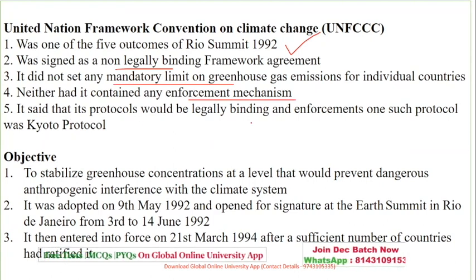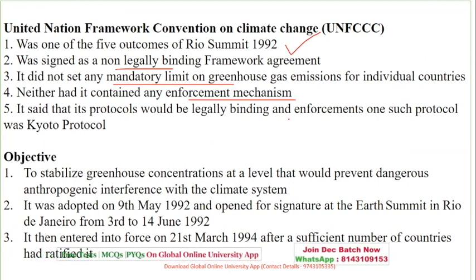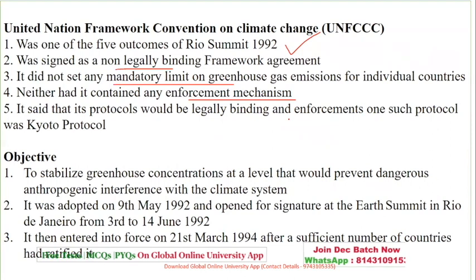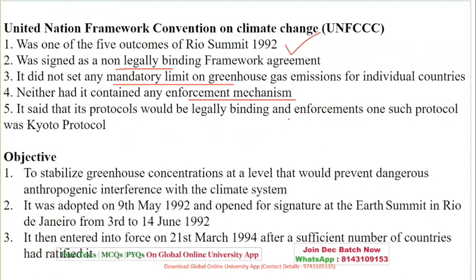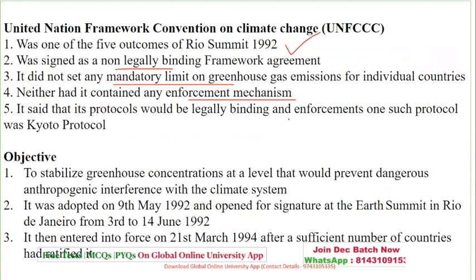It said that protocols will be legally binding and enforced with the help of the Kyoto Protocol. So the objective was to stabilize the greenhouse gas concentrations and prevent activities which are dangerous. It was adopted in 1992 and open for signature in 1992 itself, in the month of June, and it came into force in 1994 with a lot of countries ratifying the concept.